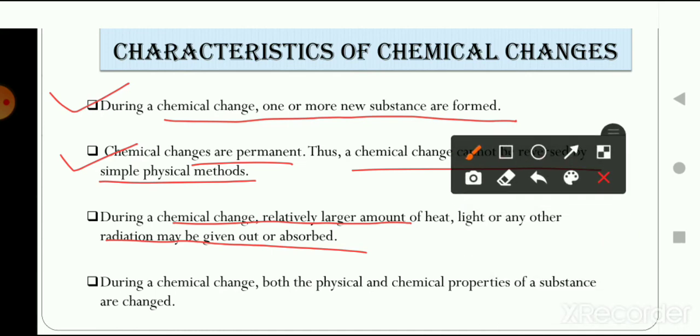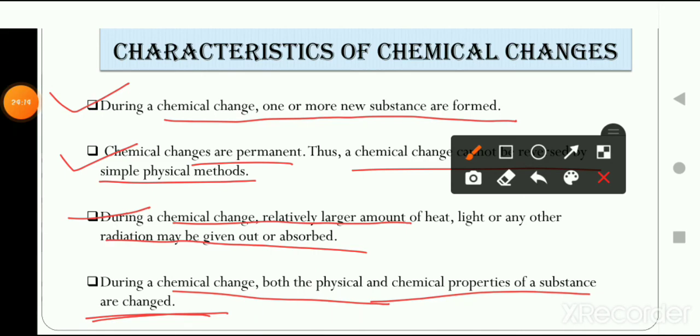Now let's talk about the fourth characteristic, which is that during a chemical change both the physical and chemical properties of a substance change. But in a physical change, only the physical properties change, right? But in a chemical change, what happens, students? The physical as well as the chemical properties of the substances change. Like when we are preparing food, the physical properties of the substance are also changing, right? Okay students, so these are the characteristics of chemical change.